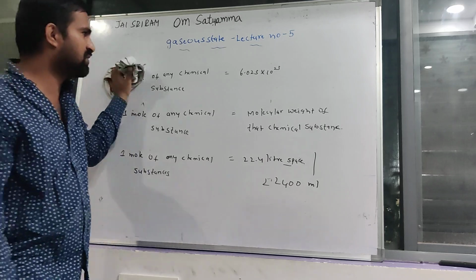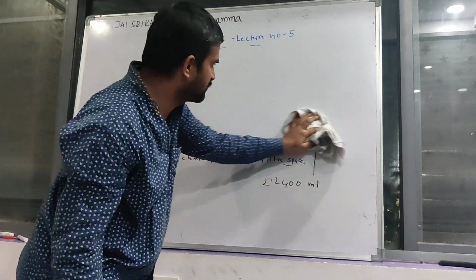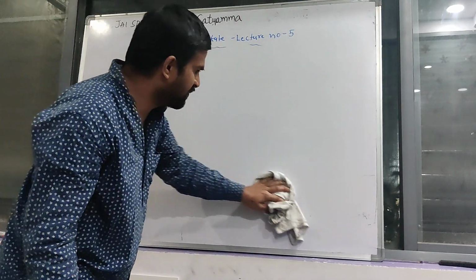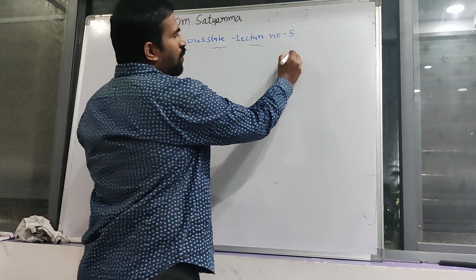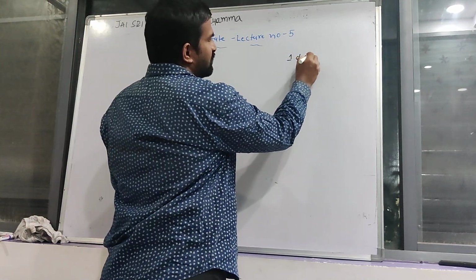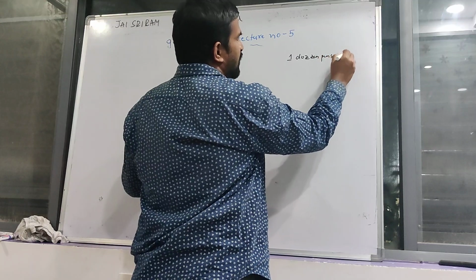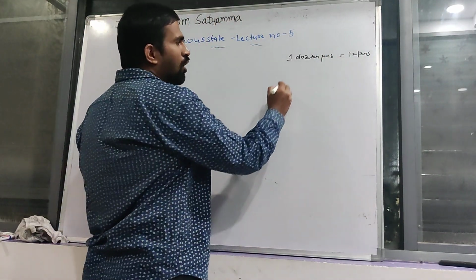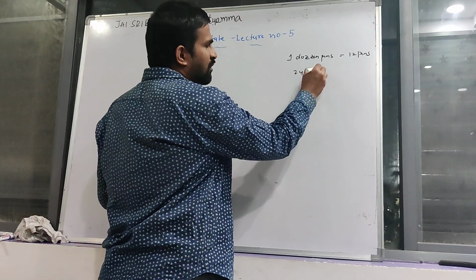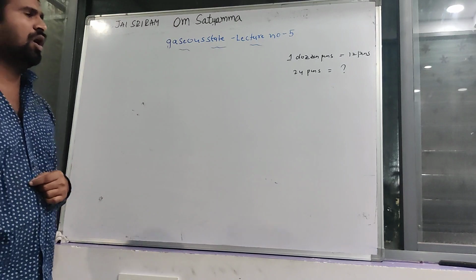Okay. Next one. Conversion. For example, same factor. 1 dozen pens is equal to 12 pens. 24 pens is equal to how many dozens?